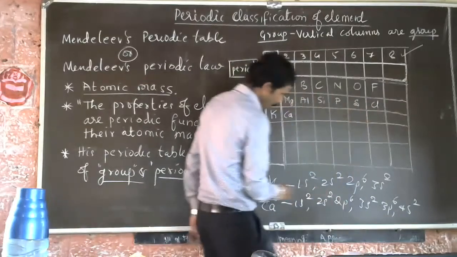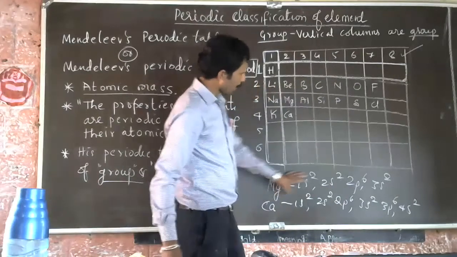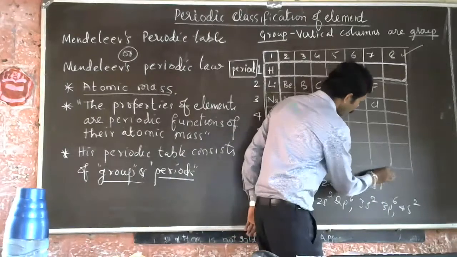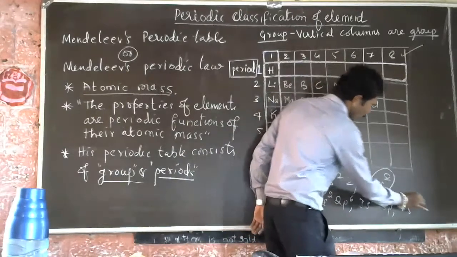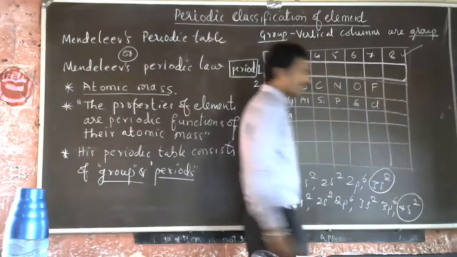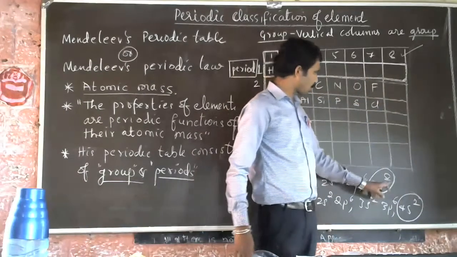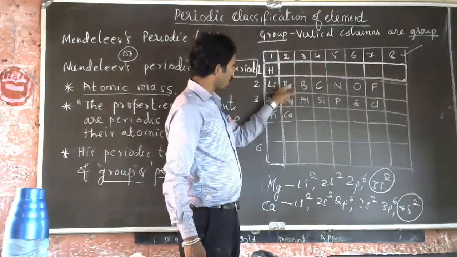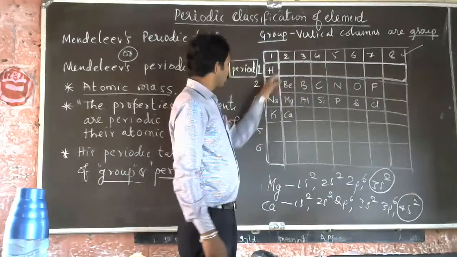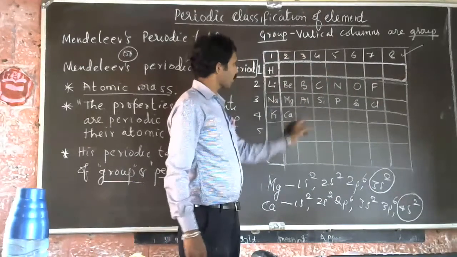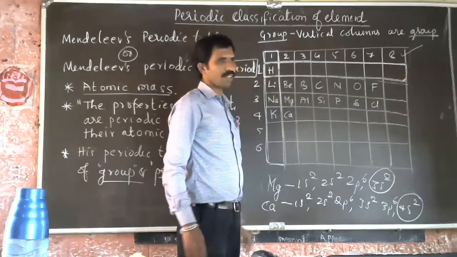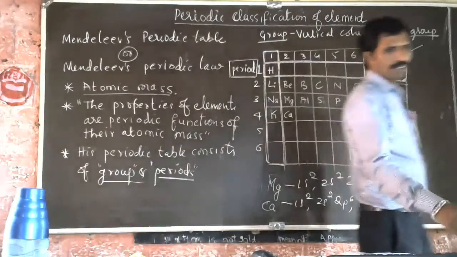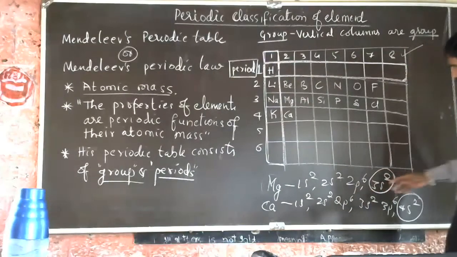See here, I have written the electronic configuration of magnesium and calcium. The valence electrons of both magnesium and calcium is 2. So both are 2. All these have 2 valence electrons. These have 1 valence electron. These have 3, these have 4, these have 5 valence electrons. Is it clear?